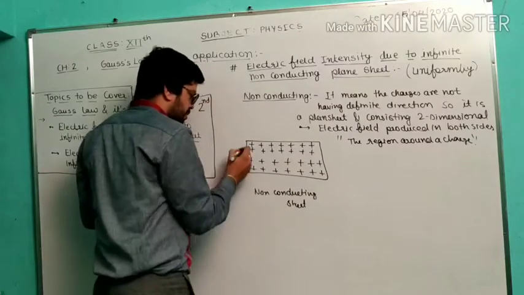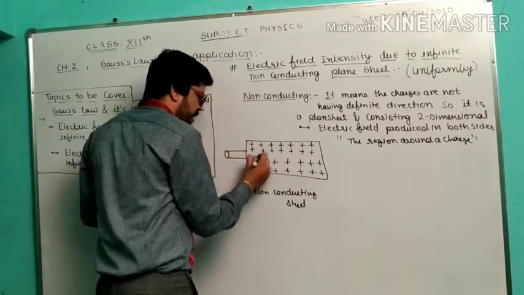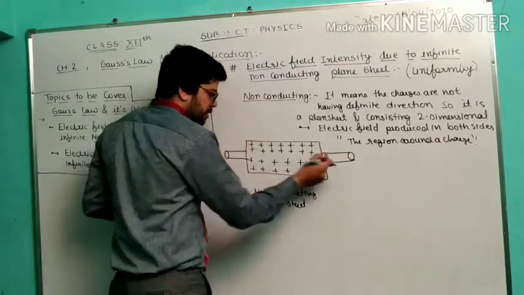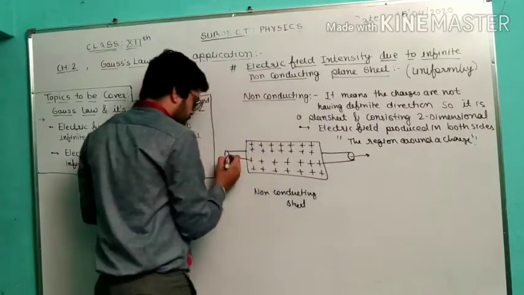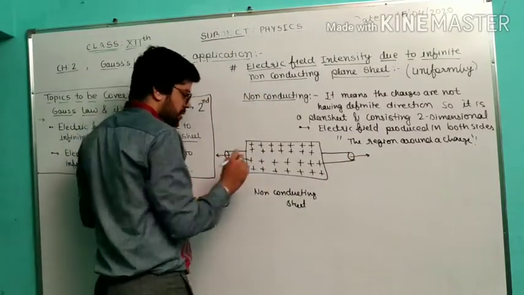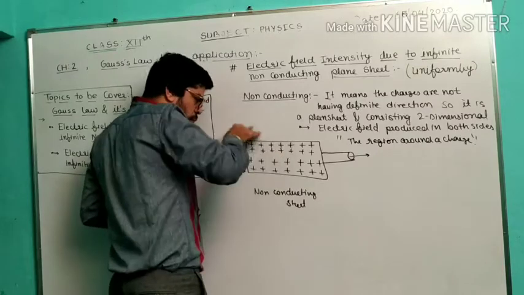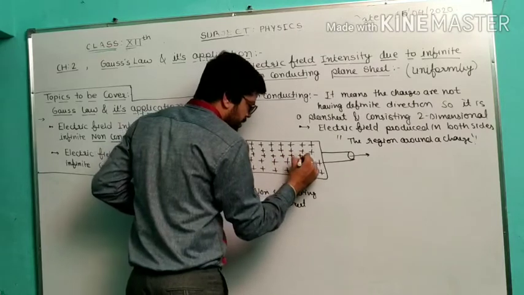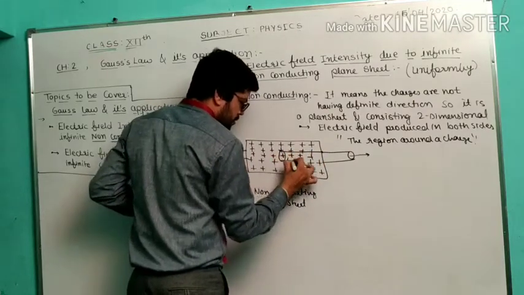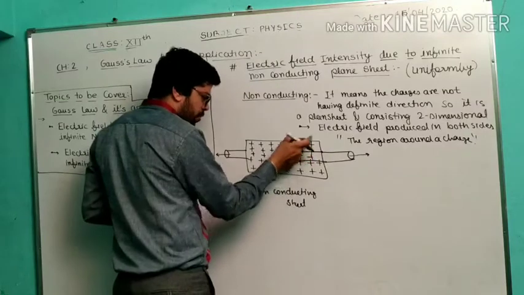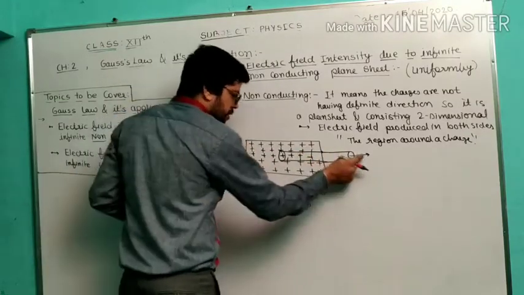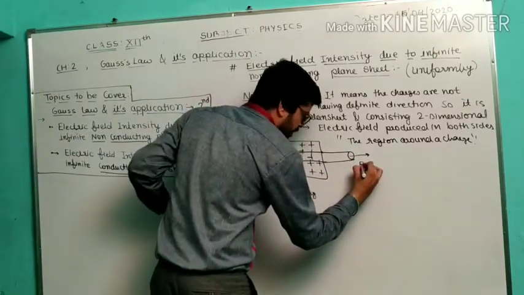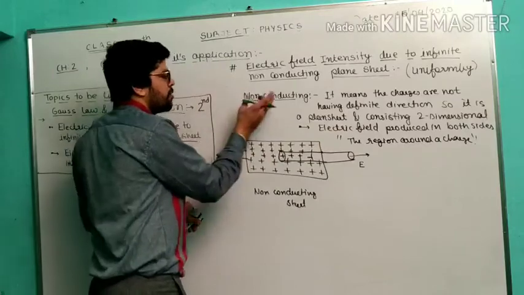One particular region will be here and also one here, another in this direction. In physics, we do not consider the whole sheet. To find the electric field, we consider one small part of this sheet. It has electric field on both sides: one direction of the electric field this way, and also in the right hand direction. Why is it so? Because it is non-conducting.